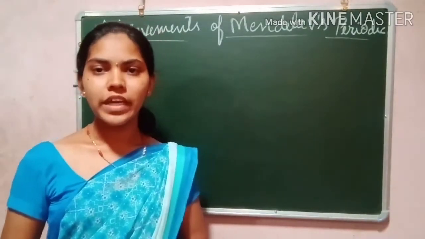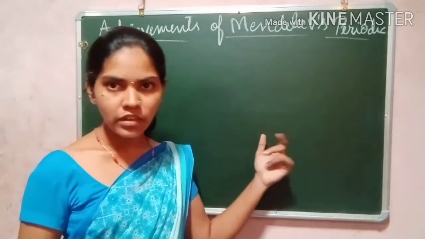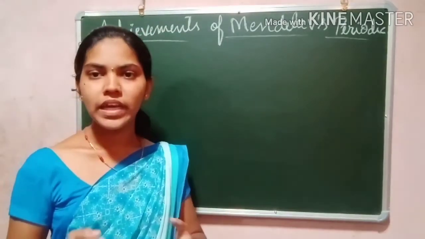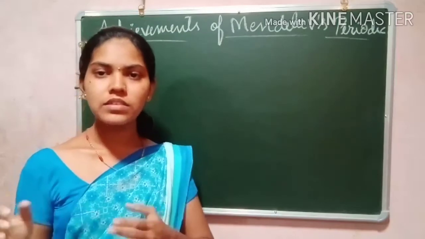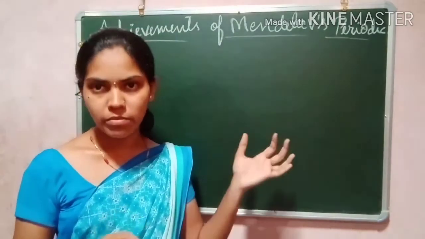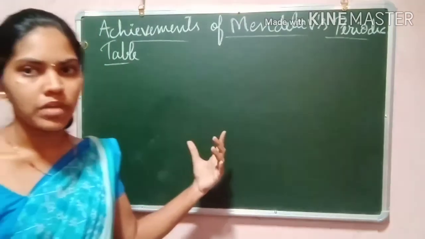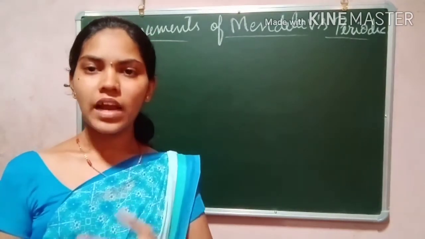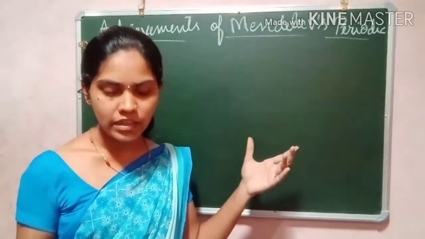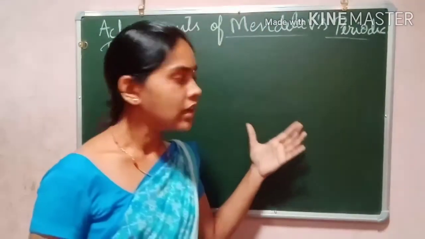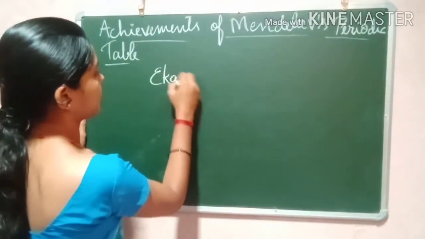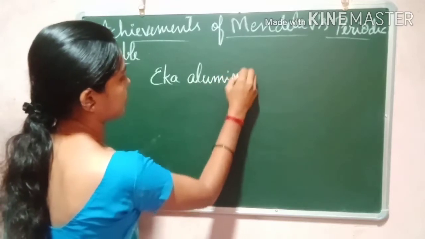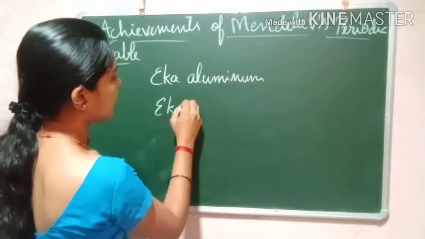And if you see the periodic table, he left a few gaps in the table. In order to fill those gaps, he boldly predicted that there are some more elements that have to be discovered later. So he named them Eka aluminium and Eka boron, like that. Okay.